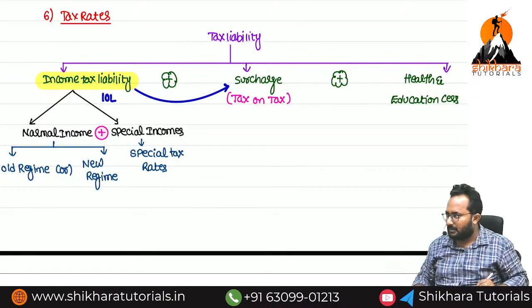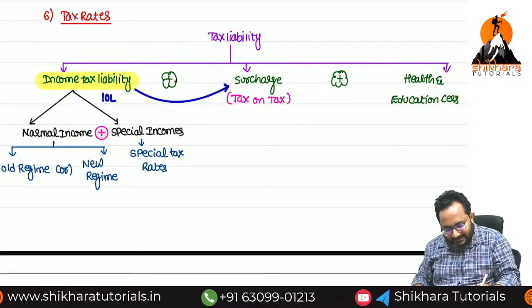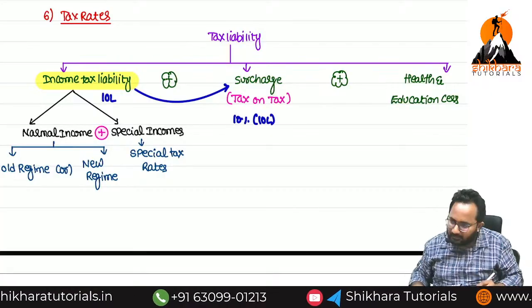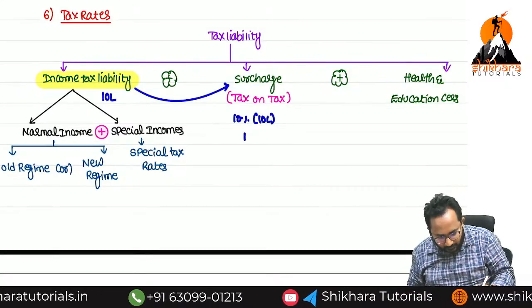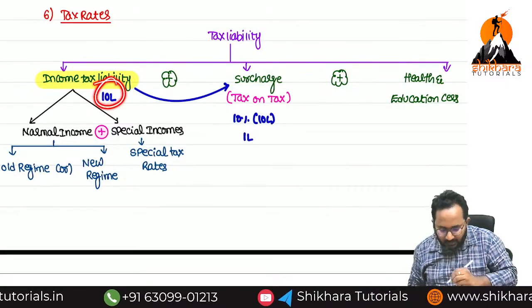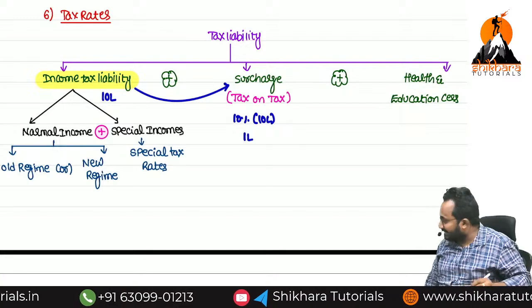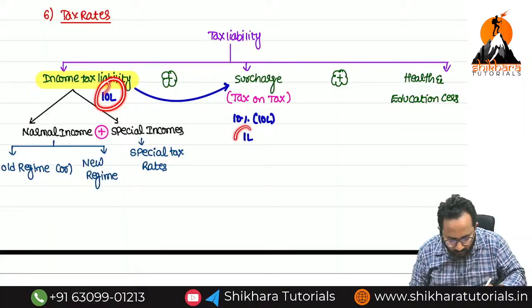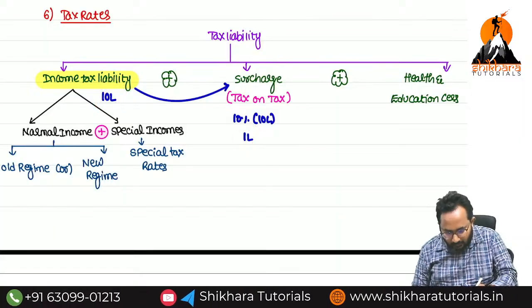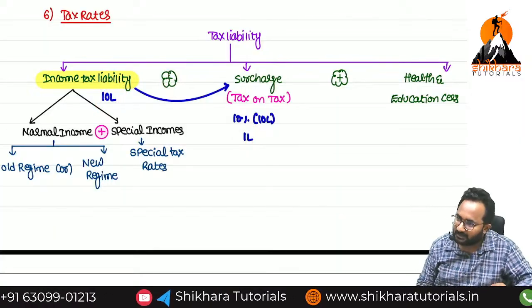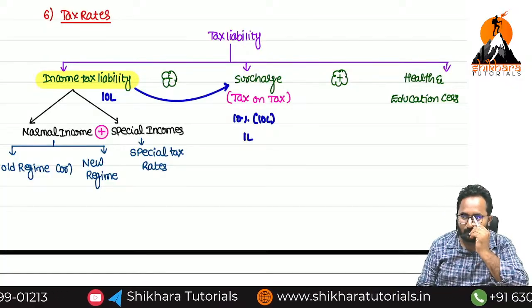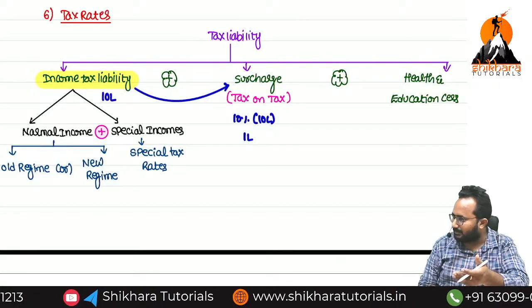Example, how much income tax liability did we get, ma? 10 lakh. On that, just 10% of this 10 lakh, how much, ma? Please calculate. 1 lakh. So the income tax liability is 10 lakh, and the surcharge you got is 1 lakh. These two things, please add, ma, how much? 11 lakh.